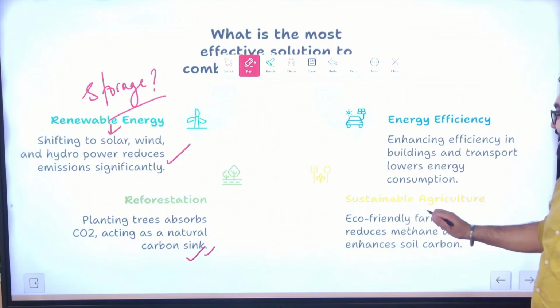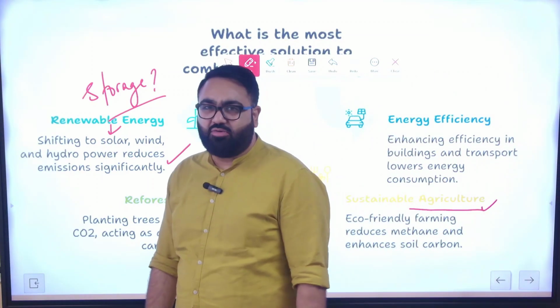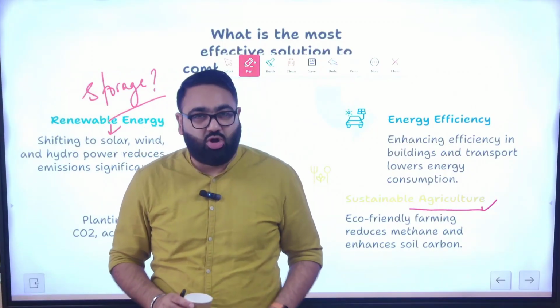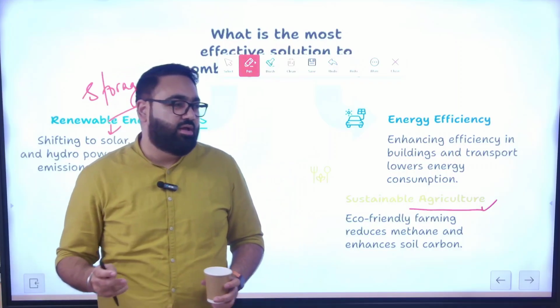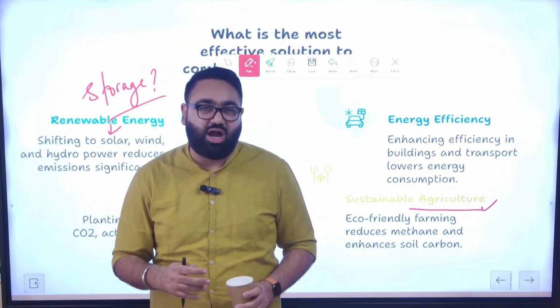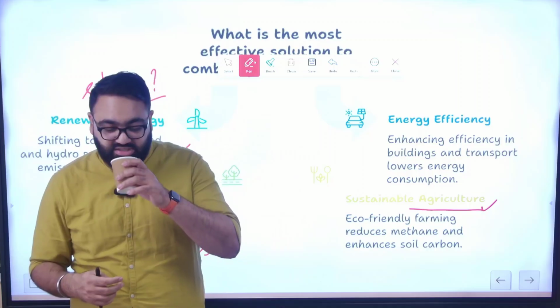Then, sustainable agriculture. See, agriculture is an integral part of a country like India. Huge population, we have to provide food for them. Agriculture is also part of sustenance for a lot of people who are working as farmers, so you can't ignore that. But this is where you have to make important changes.